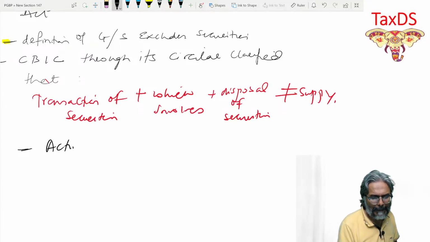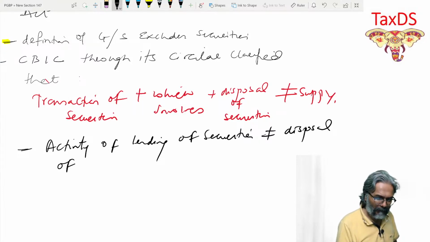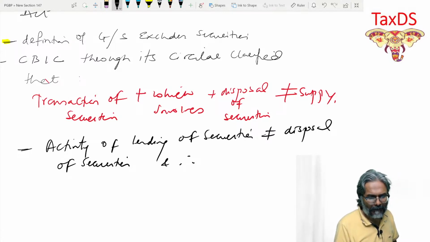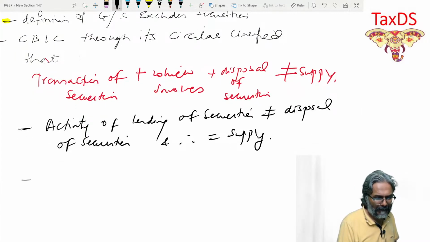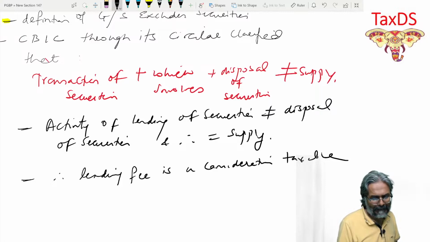Now the things are simple. Activity of lending of security, students, tell me, the activity of lending of security is not equivalent to disposal of securities. And therefore, what? Therefore it is equal to supply. And finally, therefore, lending fee is a consideration taxable under GST.